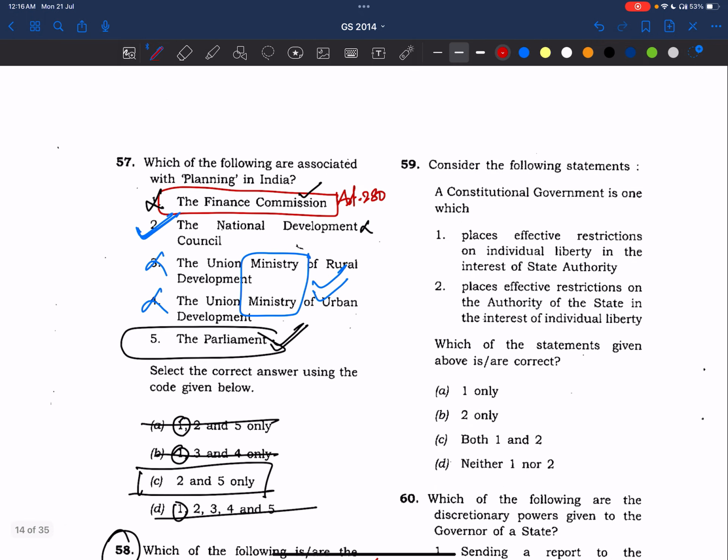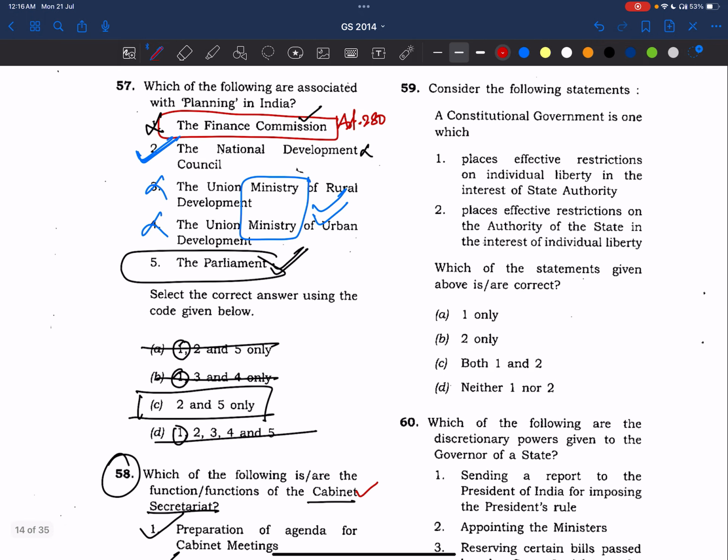Now let's go to the 59th question. Consider the following statements. A constitutional government is one. See, what is a constitutional government? Which is a limited government. That means the constitution gives rights to the citizens and the state cannot curb those rights. So here, the constitution is prioritizing the rights of citizens and it is imposing negative obligations on the states. The state should not do this. Right? Now see, coming to the first statement.